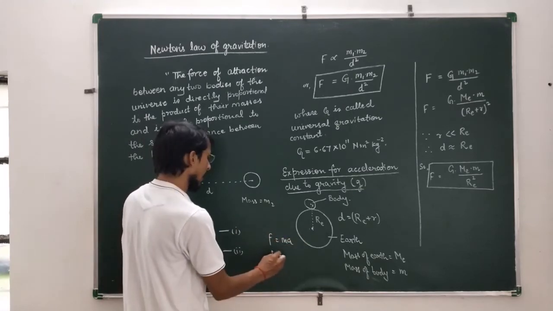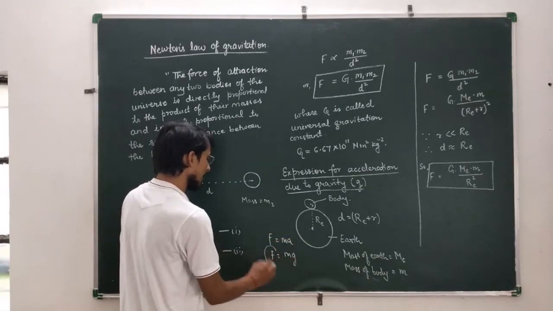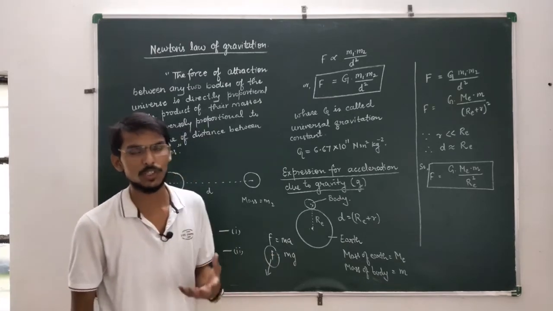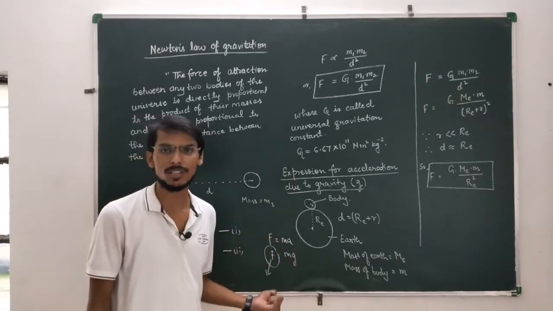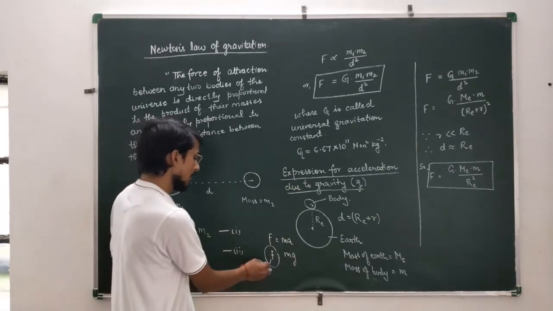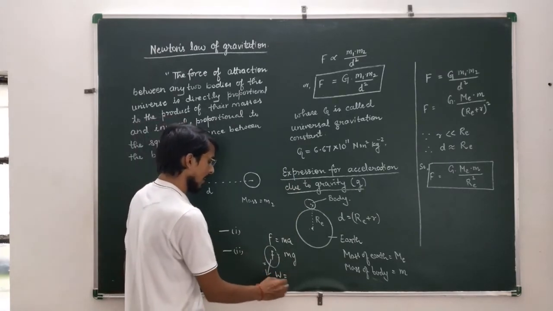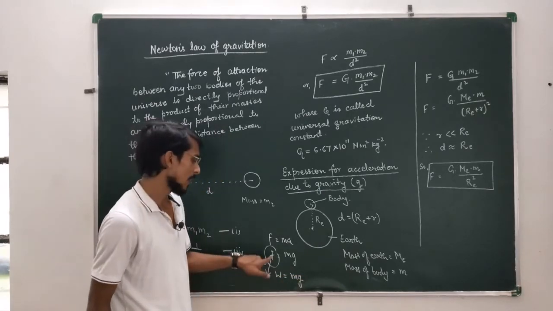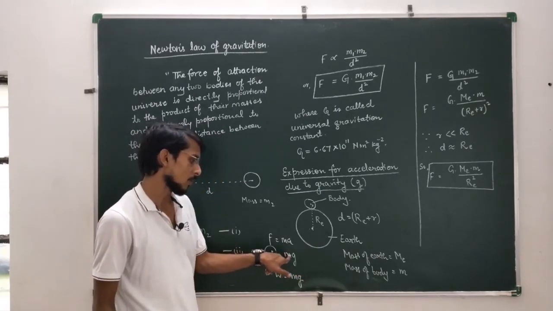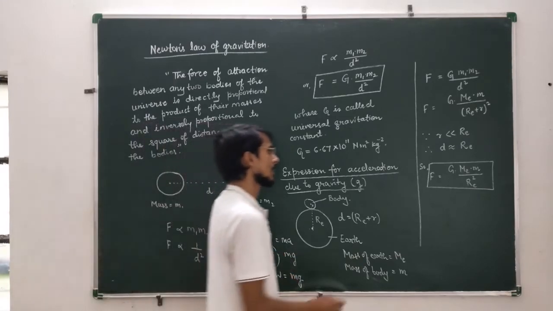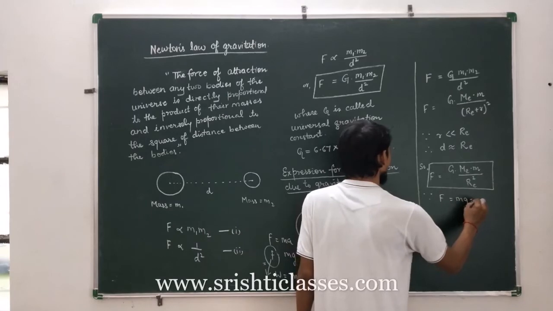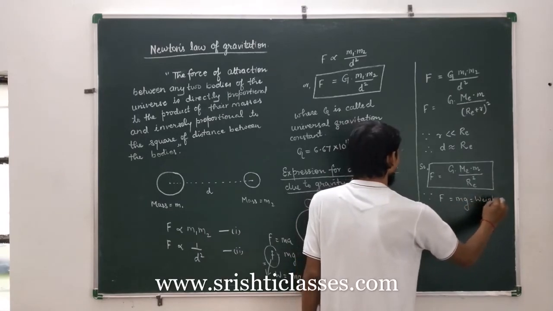So we can write F is equal to m into g, and this force of attraction, or we can say the force with which Earth attracts any body towards its center, is called weight. So we can write weight is equal to m into g. Okay, so in place of force we can put this value m into g, since F is equal to m into g, the weight of the body.